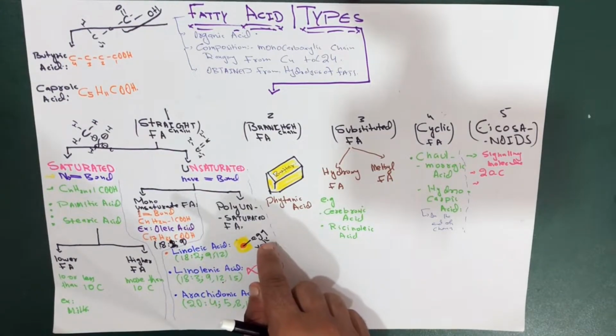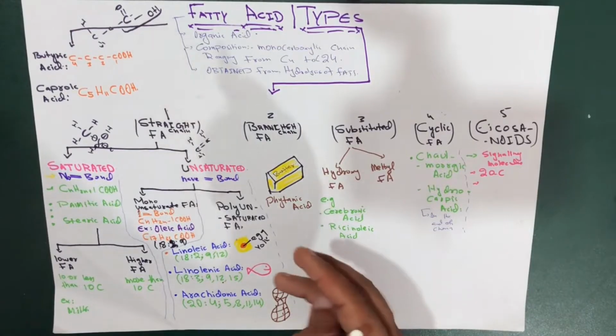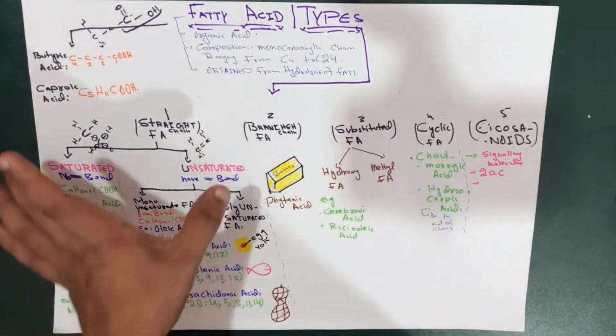Remember them by this picture where they are located. Linoleic acid, you can put in the egg yolk. Linolenic acid, you can put in the fish liver, or the cod fish liver. But arachidonic acid, you're going to put in the peanut oil. So this is all about this basic idea.